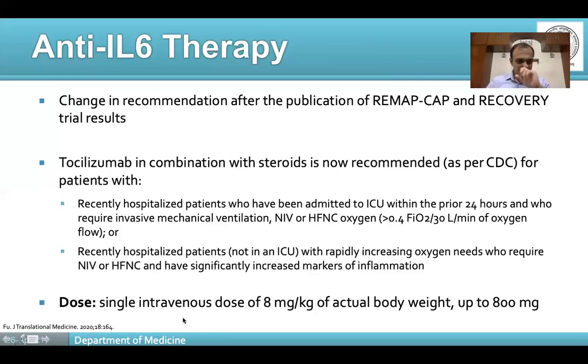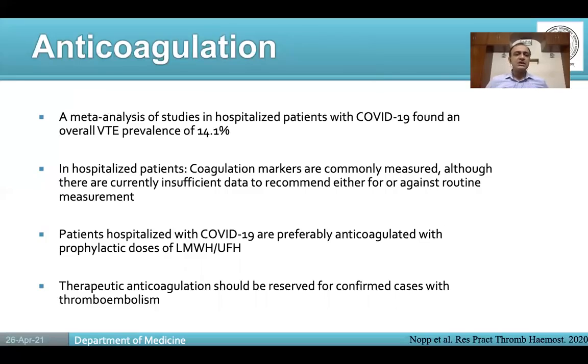So if you are using tocilizumab, usually a single IV dose of 8 milligram per kg of actual body weight is used, and we commonly do not breach the upper limit of 800 milligram. There are some contraindications for anti-IL-6 therapy, namely thrombocytopenia, neutropenia, active infections like tuberculosis, or severe immunosuppression. So we have to be a little careful before using tocilizumab, and it helps if you have a checklist where we see whether the patient is fitting the indications and contraindications before administering this particular agent.